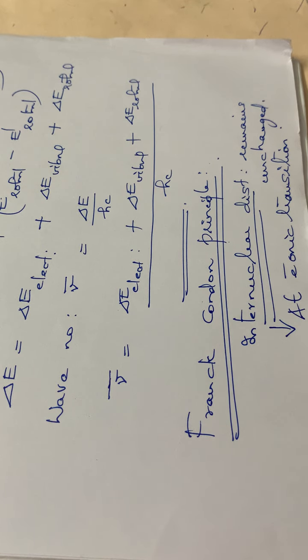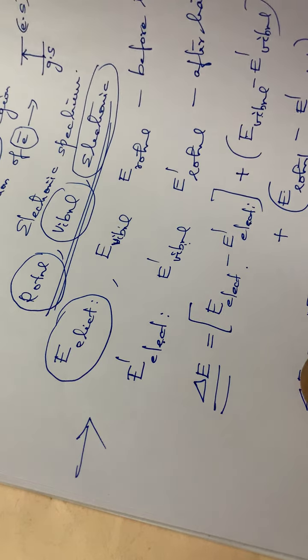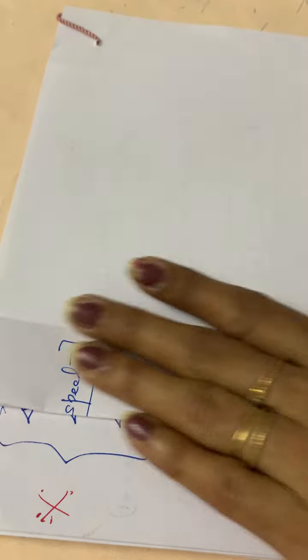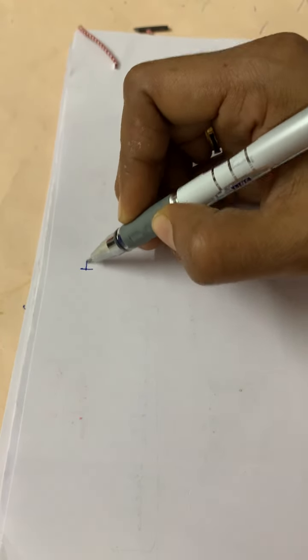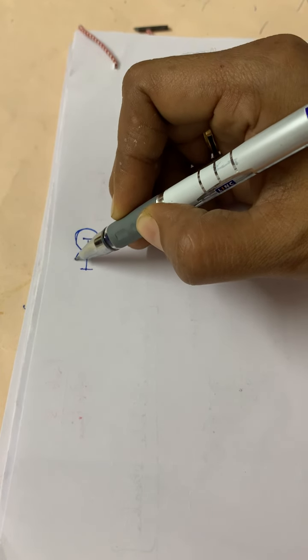And according to the Franck-Condon principle, the internuclear distance is not changing. That means the radius between the two atoms is not changing, isn't it?